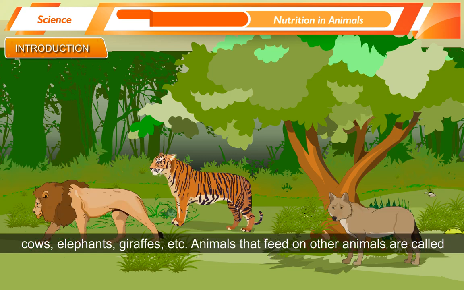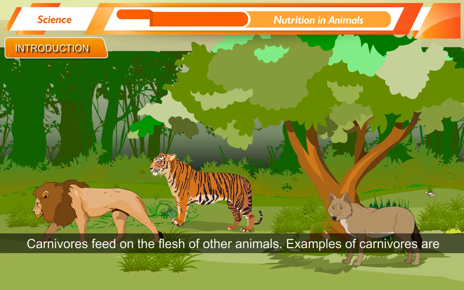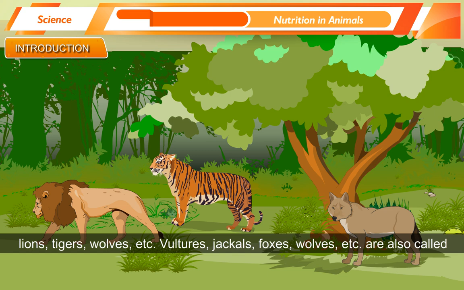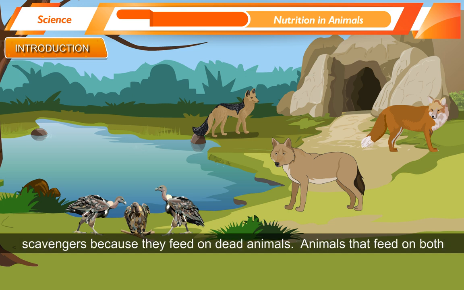Animals that feed on other animals are called carnivores. Carnivores feed on the flesh of other animals. Examples of carnivores are lions, tigers, wolves, etc. Vultures, jackals, foxes, wolves, etc. are also called scavengers because they feed on dead animals.